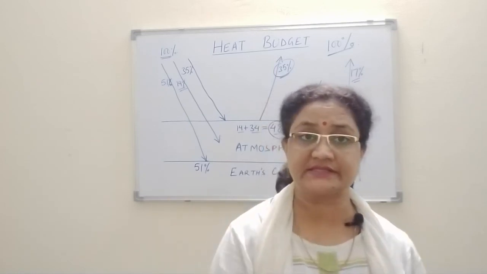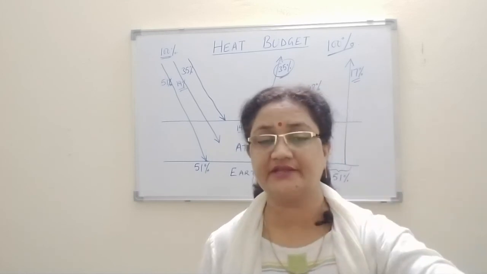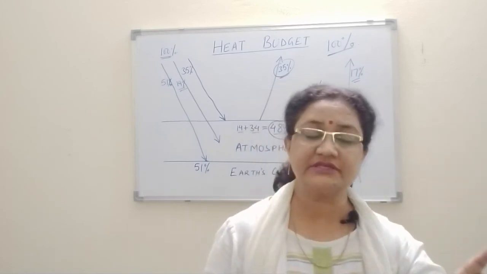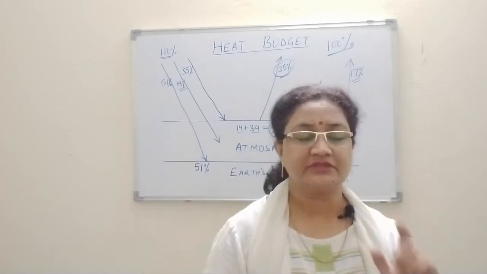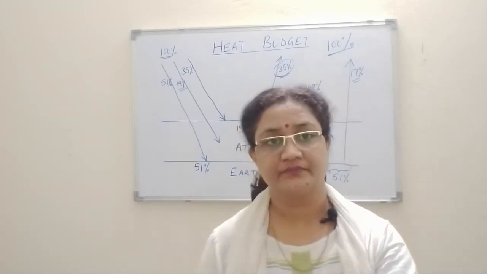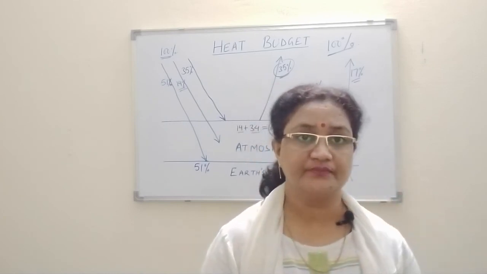The other way we can say: the total amount of heat which comes to us in the form of solar radiation is 100%, and the total amount of heat which is going back to the space should be 100%, right? There should always be a balance between the two.